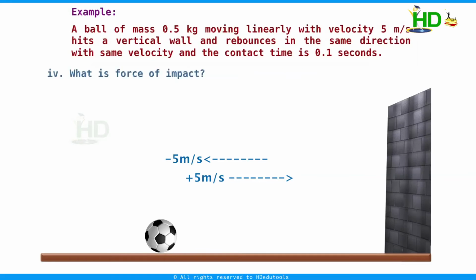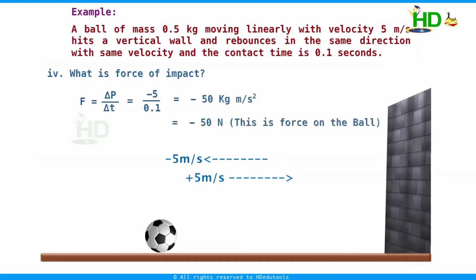Now what is the force of impact? Force is change in momentum by time. This is minus 5 by 0.1. This is equal to minus 50 kg meter per second square or minus 50 Newton. And this is the force on the ball due to the wall. If I want the force on the wall due to the ball, it is 50 Newton. The force on the ball due to the wall is acting along this direction. Both are equal and opposite. You consider any action, there is always an opposite reaction. This leads to Newton's third law that we discuss later.